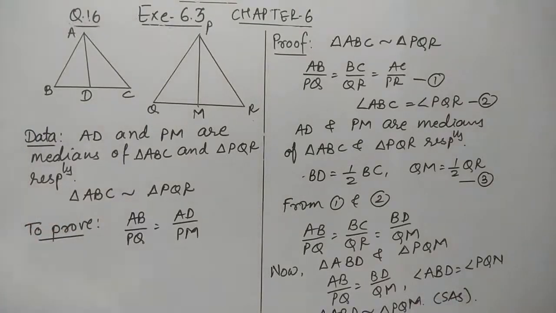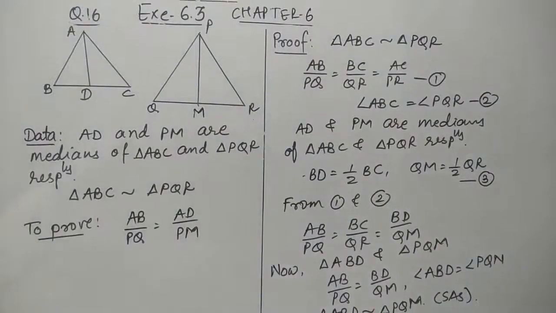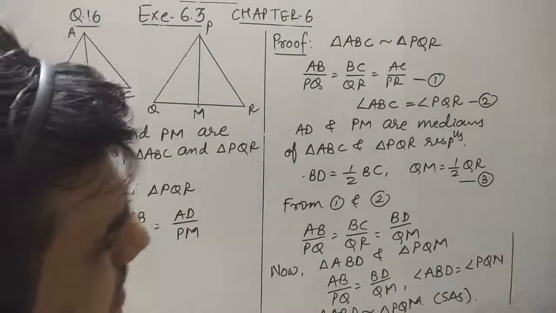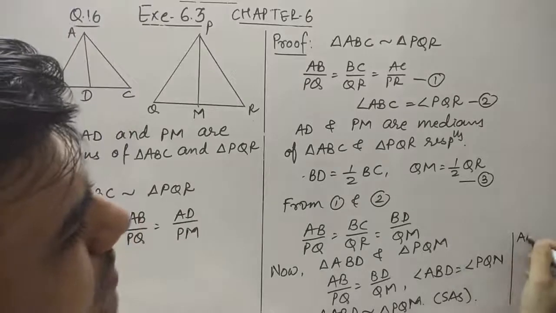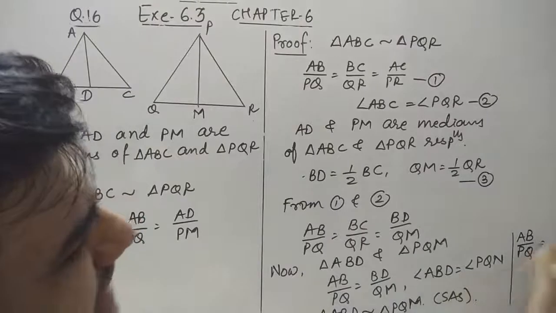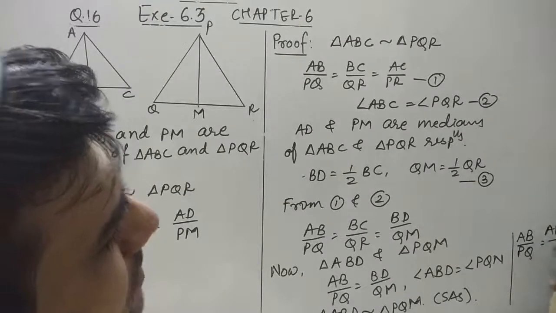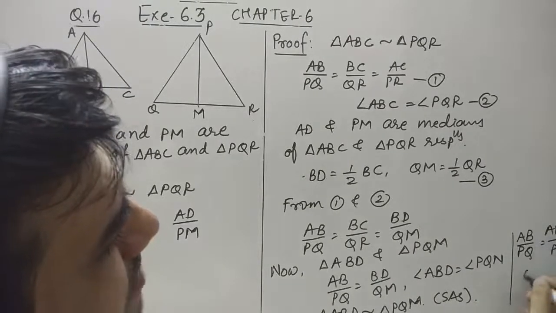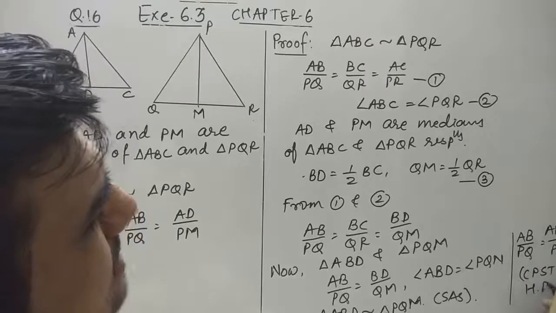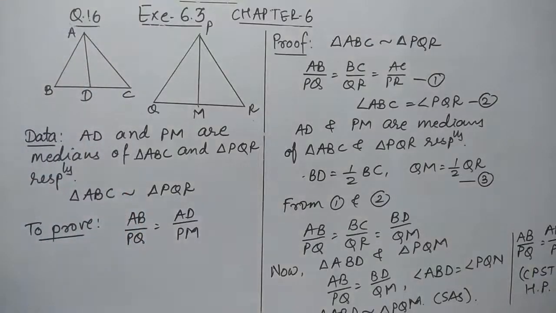What we have to prove is that the corresponding sides are in the same proportion, which we can write here: AB upon PQ is equal to AD upon PM. This is the corresponding parts of similar triangles. Hence we can say that it is proved.